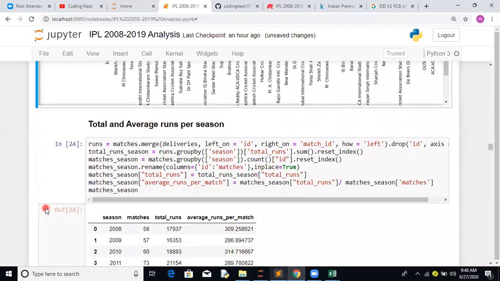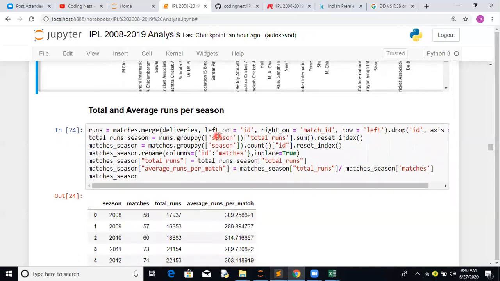Okay, I think that's the second last which we are planning to do: total and average runs per season. I think that's interesting. Depending on which seasons the batsmen majorly dominated, and which seasons the bowlers dominated. Let's try this part. Total won't give you much, but average will give you a much better figure for consistency. In some seasons, as we discussed, like 2013, 2015, the number of matches is more, so total won't be a good figure. I think average would be the figure.